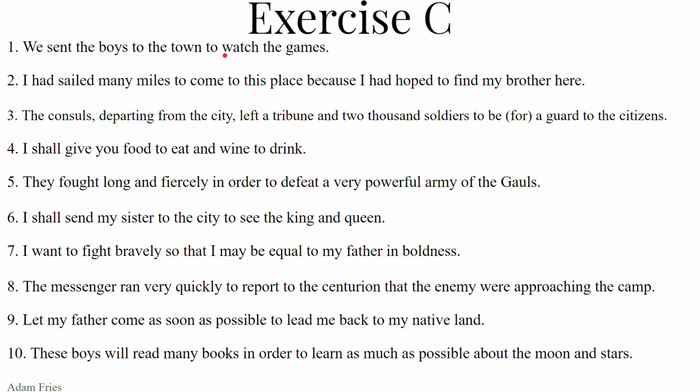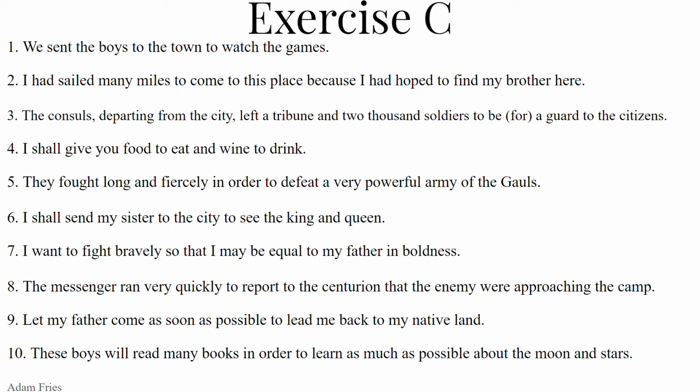That's called primary sequence. But if the main verb is a past tense, either imperfect, perfect, or pluperfect tense, then the verb in the dependent subjunctive clause will be in the imperfect subjunctive. That's called secondary sequence. We have secondary sequence right here. We sent, it's a past tense, perfect tense. So pueros ad oppidum misimus.